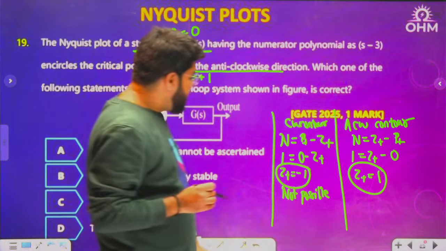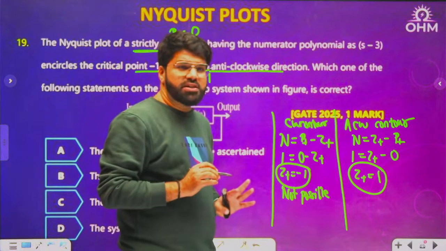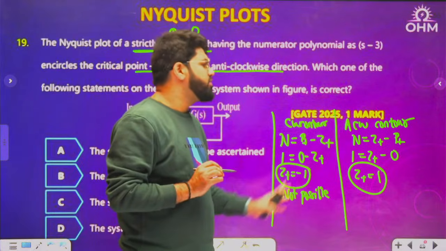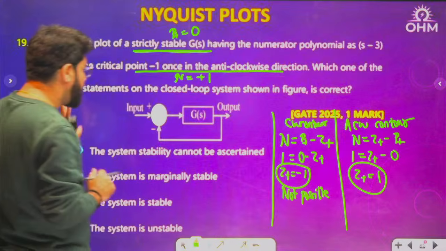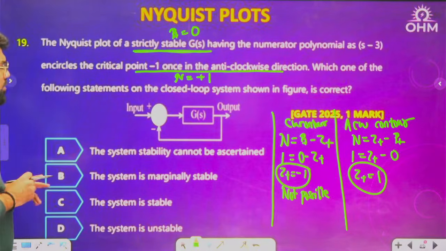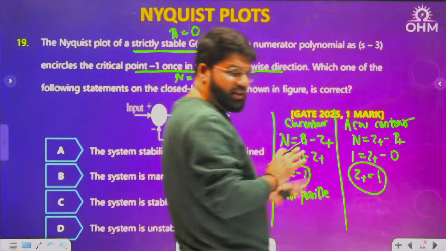Okay, if some valid value of Z plus were coming here also, then I cannot say the value of Z plus because contour information is missing. Then it cannot be determined, something like that will come. But Z plus equal to 1, this is anyways not possible.